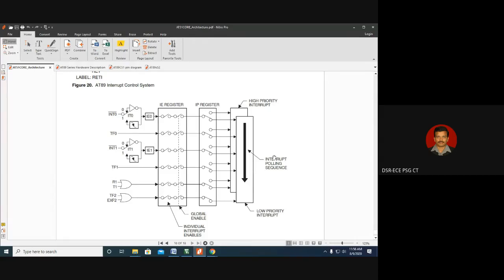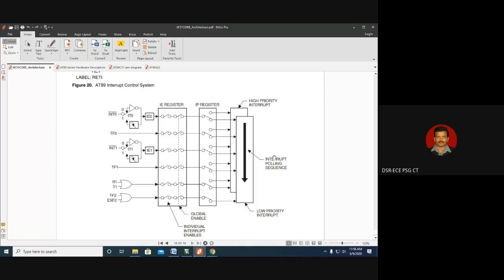So doing the highest priority work is the prime objective. That means executing the highest priority task is the prime objective of a microprocessor. Which has the highest priority needs to get executed, which has the lowest priority needs to wait. That is the fundamental thing with respect to interrupts we need to understand. So with this example, listening to music has the lowest priority when compared to an incoming call. Hence the incoming call has the highest priority. Hence it is being allowed.